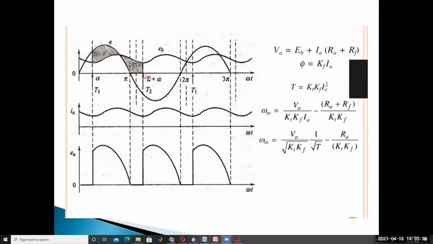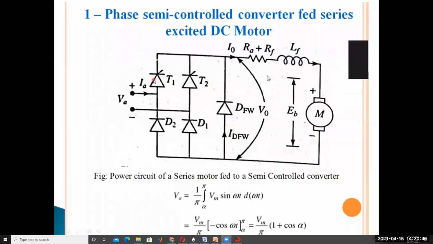At omega t equal to pi plus alpha, SCR T2 is triggered, and then SCR T2 and D2 come to the on state. Now we can get the positive output voltage and positive output current. For the positive half cycle, positive output voltage and positive output current. For the negative half cycle also, positive output voltage and positive output current. Only positive output voltage and positive output current we will get.